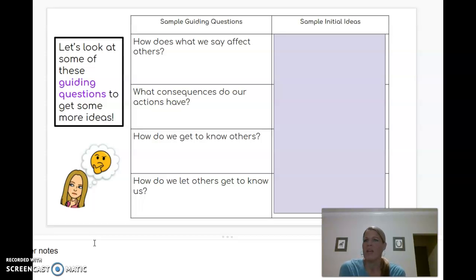How do you think fairy tales are different from fables? How are they maybe different than a fantasy story? How are they the same? I'd love to hear your thoughts about that too.